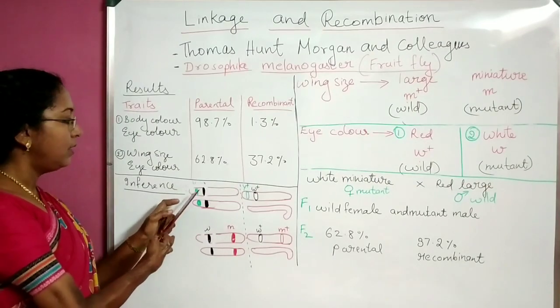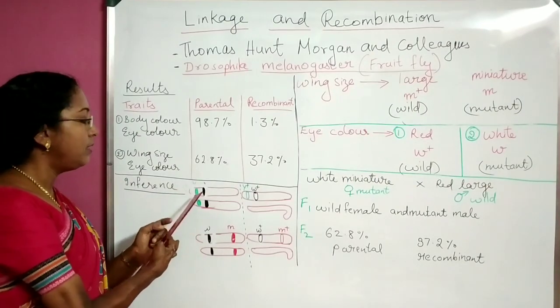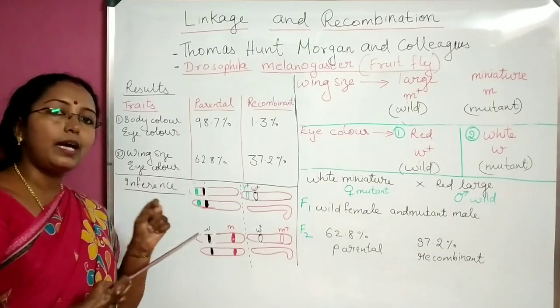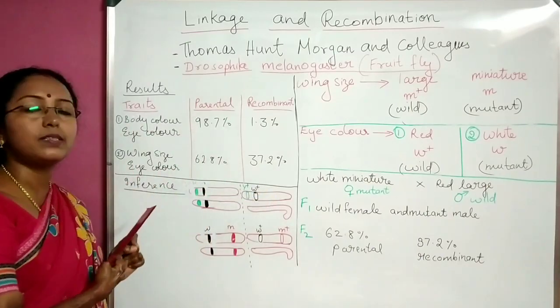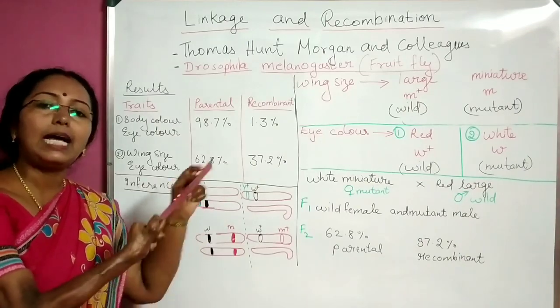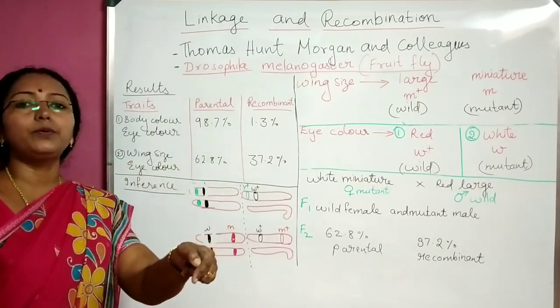But here, more chances are like whenever they break, they go together. That is why more of parental type is here, because they are going together, as in the parent, they are going in the progeny.